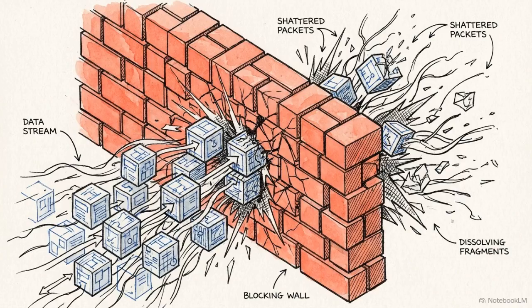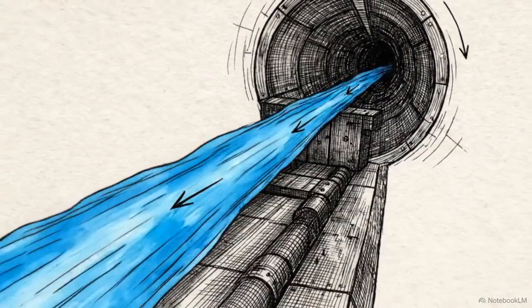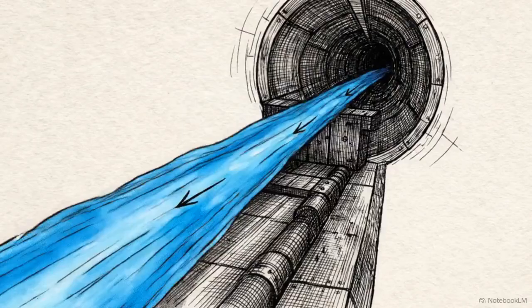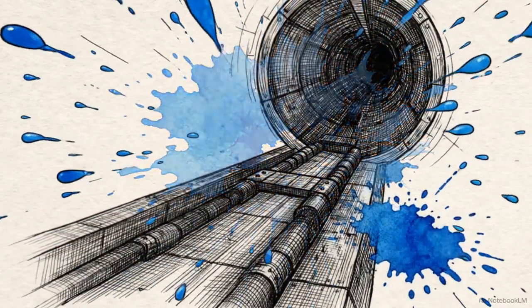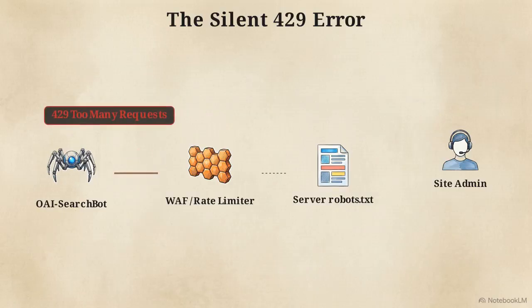Web application firewalls, bot fight modes, and rate limiters execute before the application layer is reached. An aggressive firewall will issue a 429 or 403 error to a legitimate AI bot based on traffic patterns. As shown here, the request is rejected before it can reach your robots.txt file.